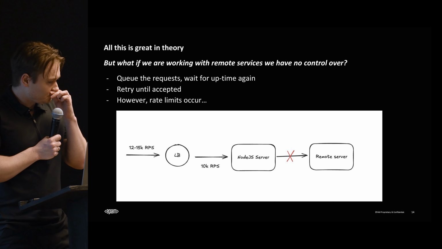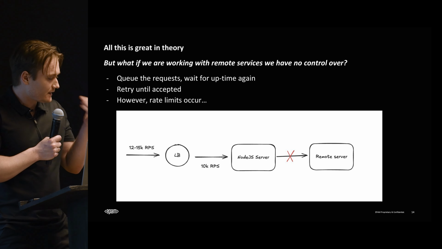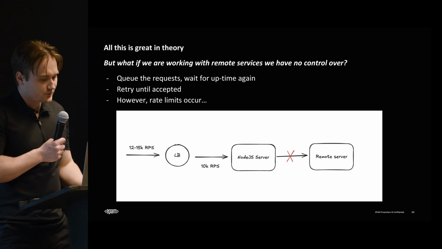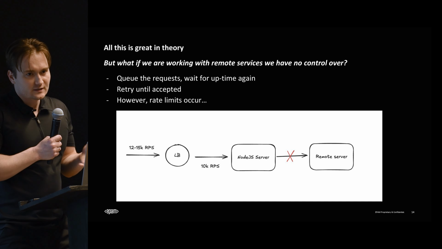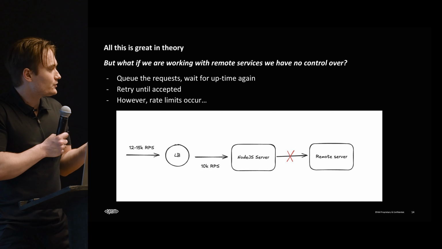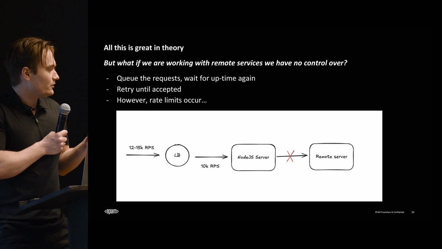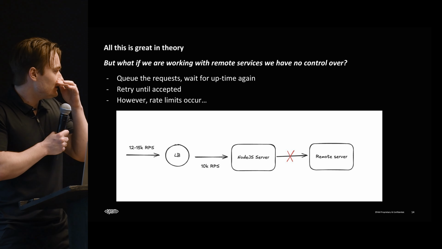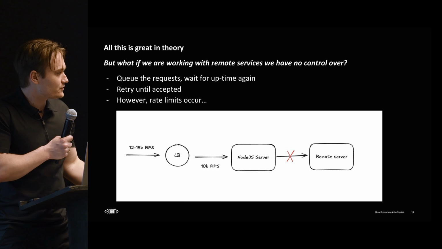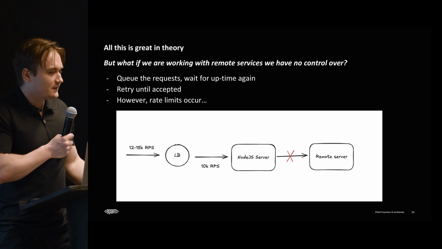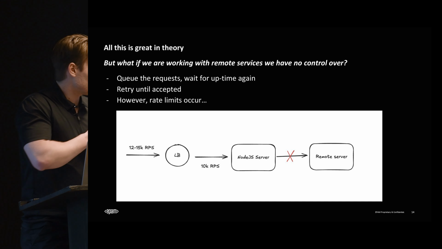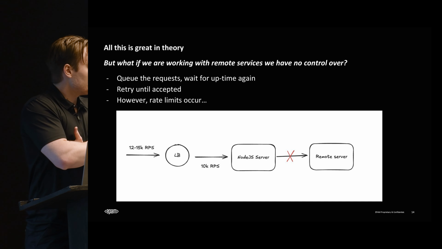But there's one problem, and that is it's great in theory, but what if we are working with remote servers? Probably you guys have all worked with some kind of remote server that has a rate limit. You don't control it. It's buggy. It's laggy. You have some kind of team, there's 5 people on the North Pole and they are maintaining a server that you need some information from because your manager told you to use the server. And it's completely unreliable, right? How do you work around this? The rate limit is 100 requests or something absurdly low. There has to be a way to work around it. And this happens quite frequently.